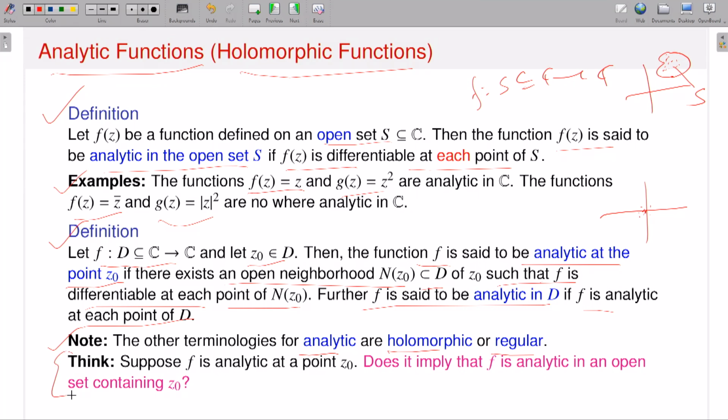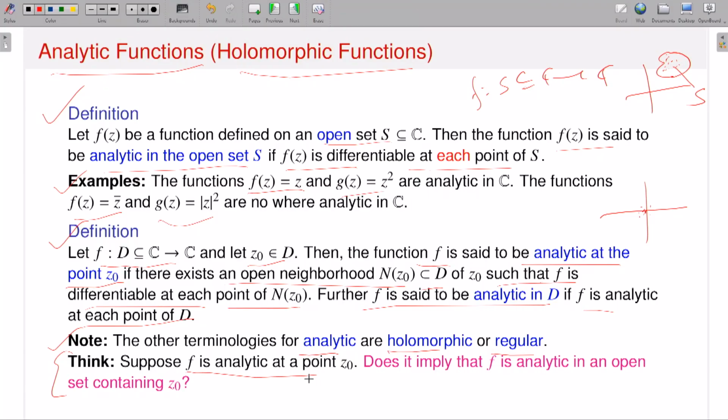Now there is a small question I am asking. Suppose f is analytic at a point Z0. Now the question is, does it imply f is analytic in an open set containing Z0? That is one. So at a point Z0, f is analytic, I have just given. Now will it imply that f is analytic in an open set containing Z0?